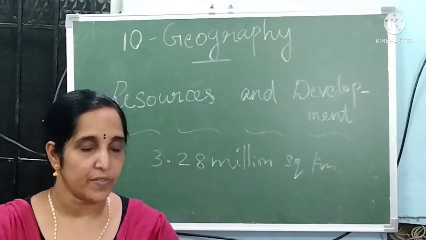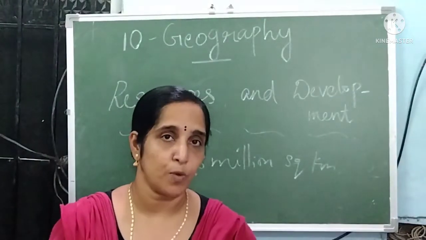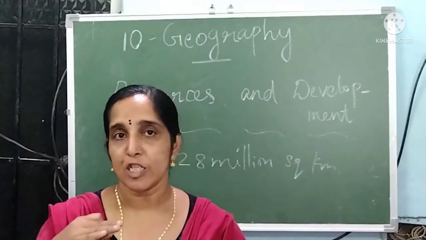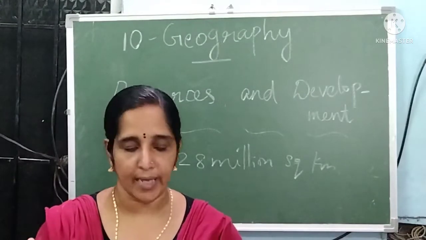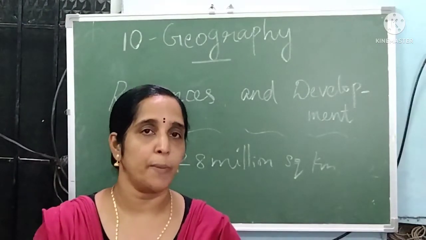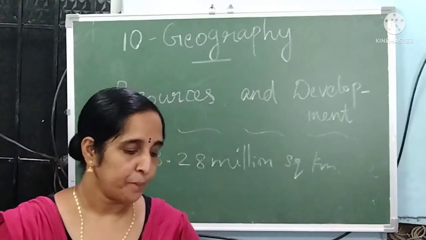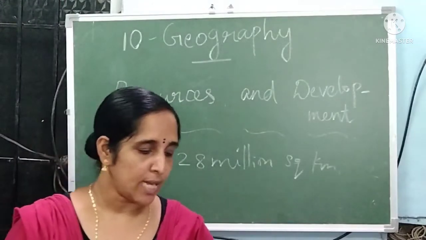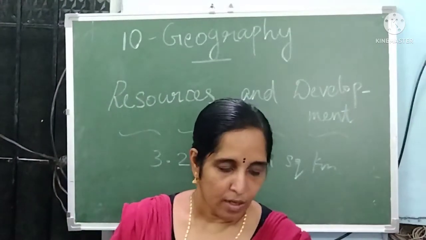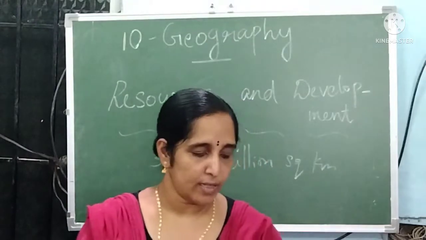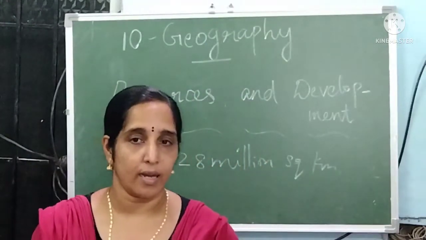So alluvial soil is the most important soil, spread across the northern plains and found on the banks of rivers like the Ganga, Indus and Brahmaputra. It can also be found in the deltas of the Mahanadi, Godavari, Krishna and Kaveri rivers.